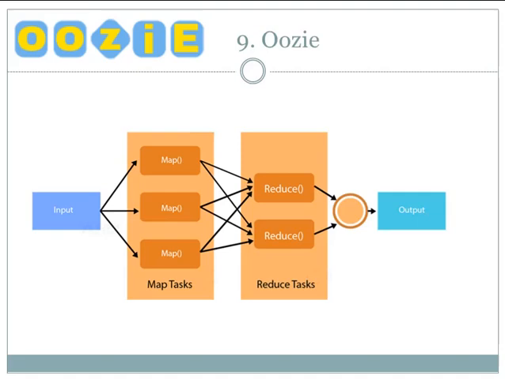Workflow. It stores and runs a workflow composed of Hadoop jobs. It stores the job as a directed acyclic graph to determine the sequence of actions that will get executed. Coordinator. It runs workflow jobs based on predefined schedules and availability of data. Bundle. This is nothing but a package of many coordinators and workflow jobs.